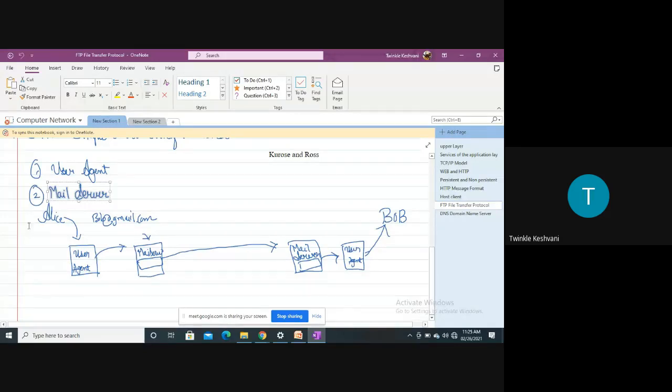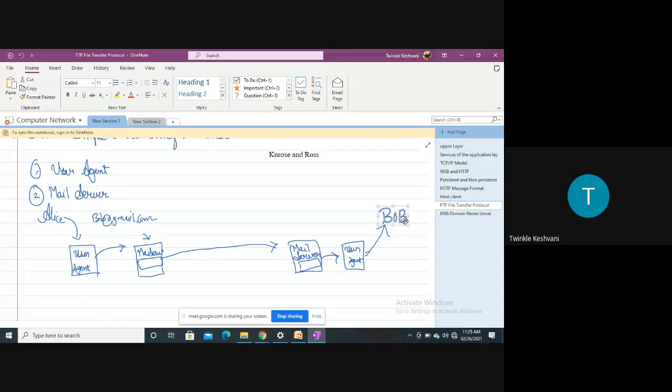So here there are two users, one is Alice and the other is Bob, right? Now let's say Alice wants to send a mail to Bob. What will Alice do? What is the basic thing we require if we want to send a mail to any other person? The basic requirement is that we should have the mail ID of the person, the recipient to whom we want to send the mail, right?